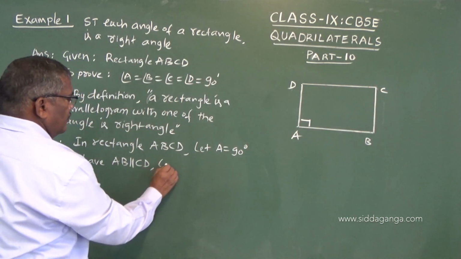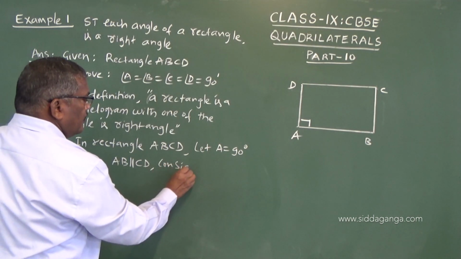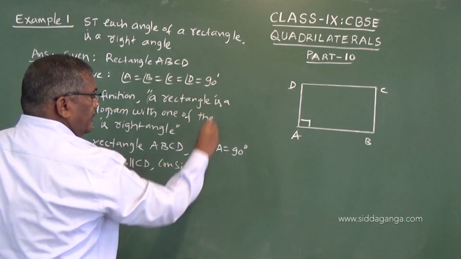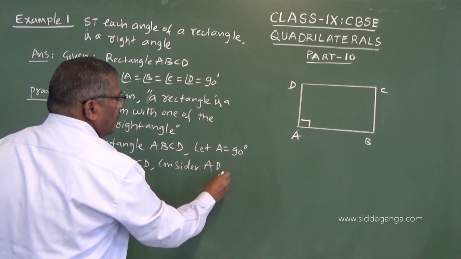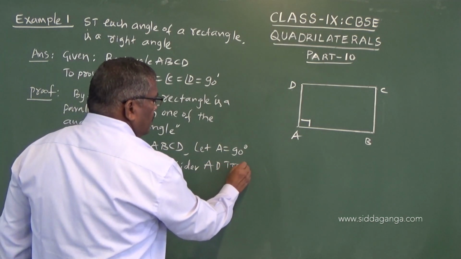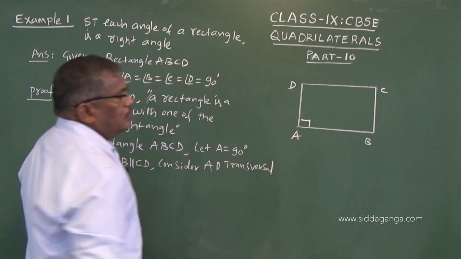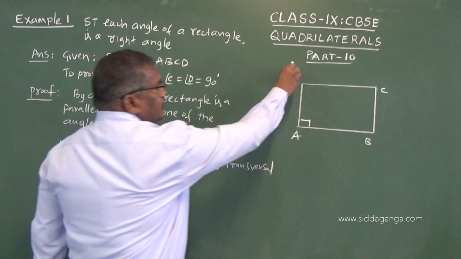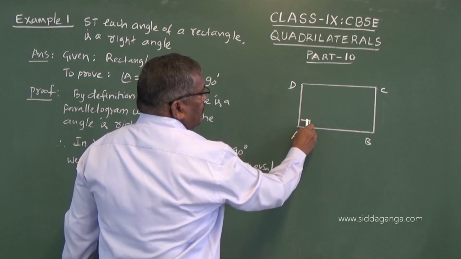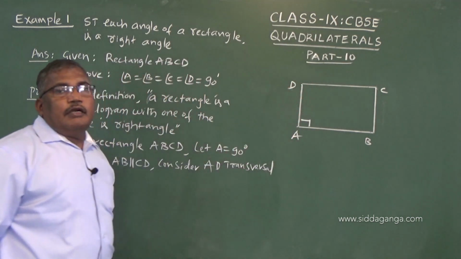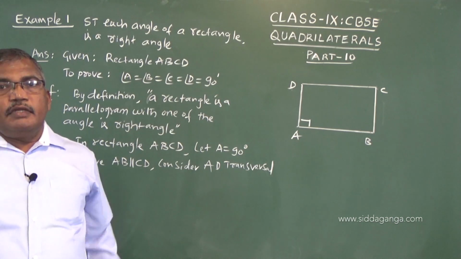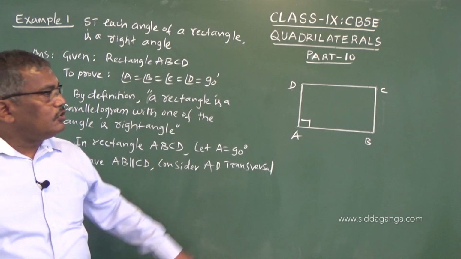Consider AD as the transversal. So when you consider this as the transversal, these two angles A and D become interior consecutive angles.